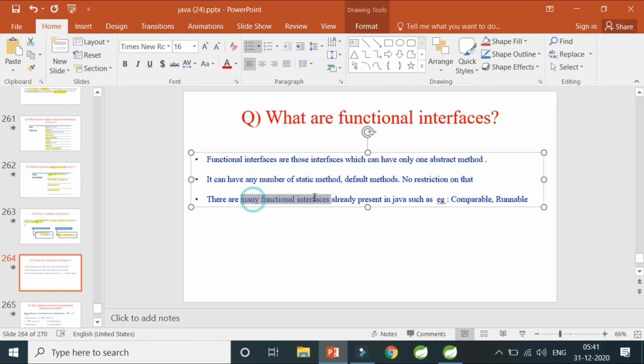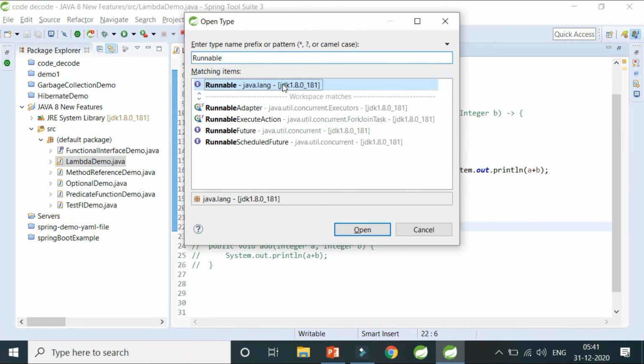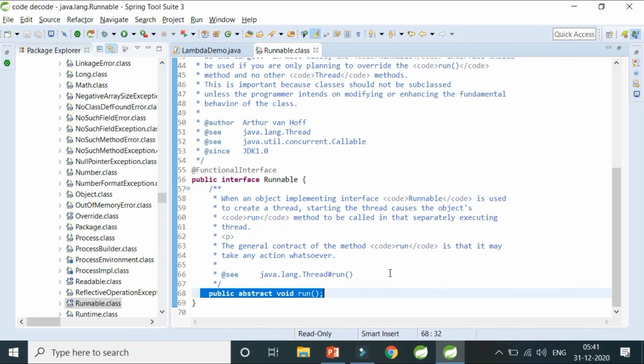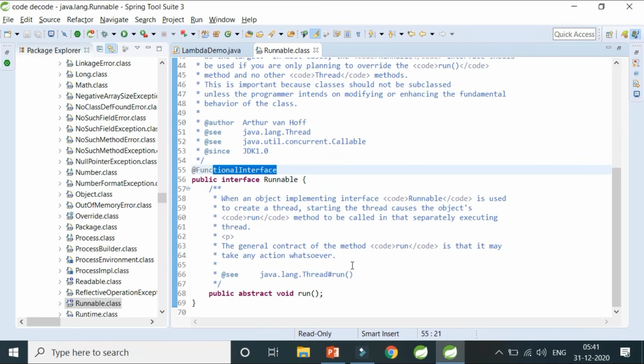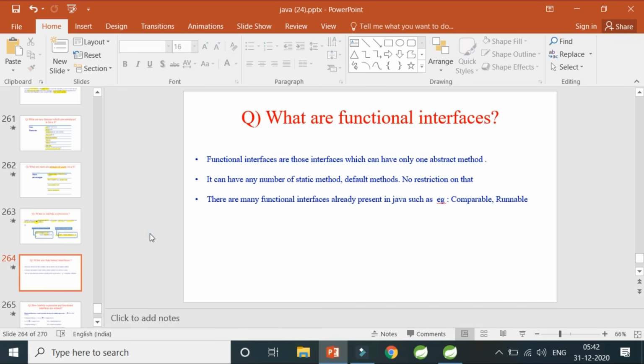And we have many predefined functional interfaces. A very common example is Runnable. Let me show you Runnable quickly. Runnable is a predefined functional interface, annotated with @FunctionalInterface, and it has only one abstract method. It could have any number of default and static methods, but it doesn't have any. So the functional interface definition, only one single abstract method, is satisfied because it has only one abstract method, that is run. I hope this much is clear.